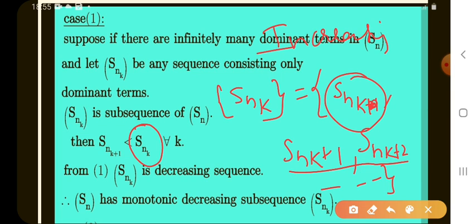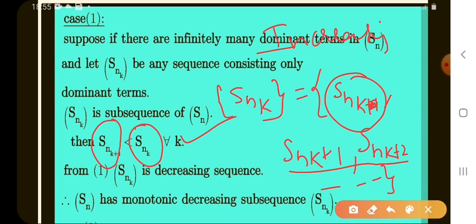We take all dominating terms as a sequence from Sn, so we call it a subsequence. In the subsequence Snk, the elements are all dominating terms, and each element is also a dominating term to all remaining dominant terms. So Snk is greater than Snk+1 for all k.